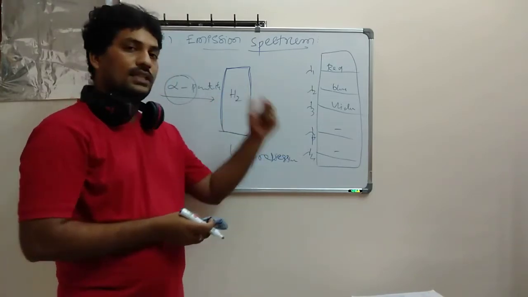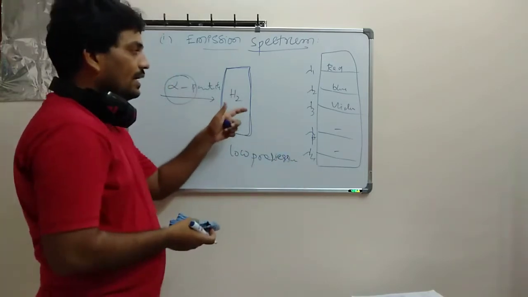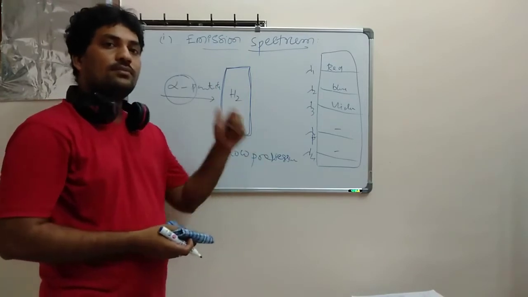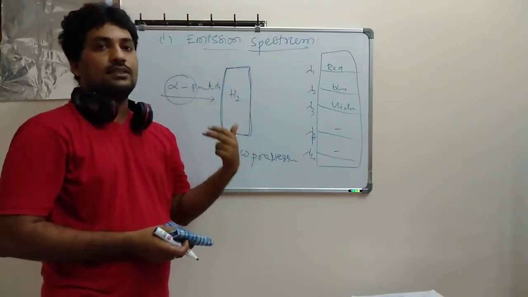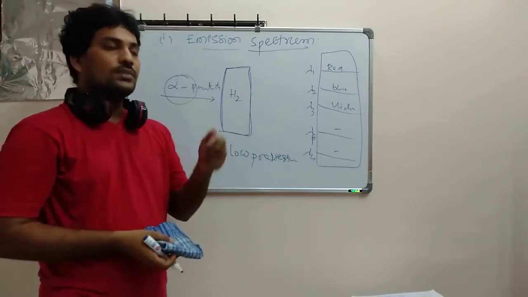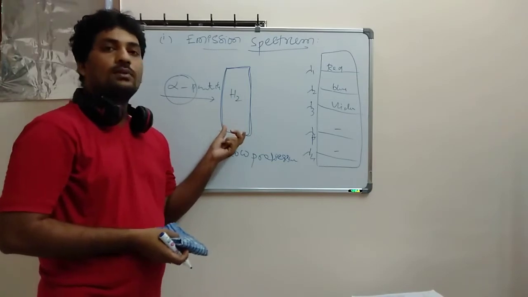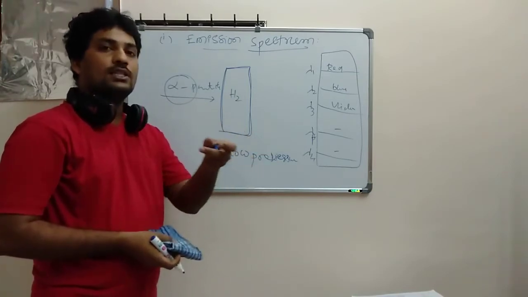Different scientists made different scales. Taking this particular consideration, in 1889, I guess 1889 or 1888, Balmer did one experiment on this discharge tube, and they found one emission spectrum.